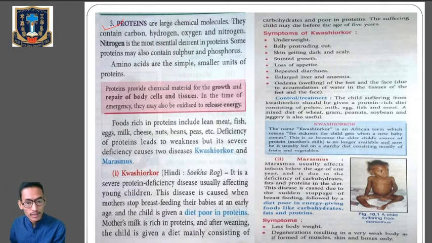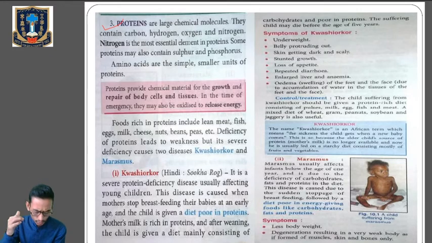Marasmus usually affects infants below the age of 1 year. It is due to the deficiency of carbohydrate, fat, and proteins in the diet. This disease is caused due to the sudden stoppage of breastfeeding by the mother to the child, followed by giving a diet which is poor in nutrient contents like carbohydrate, fat, and protein.